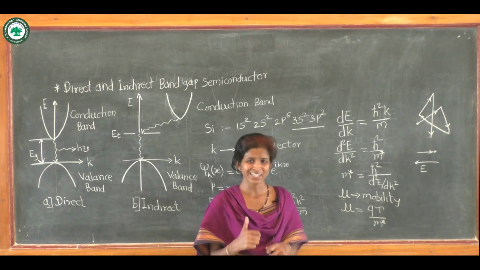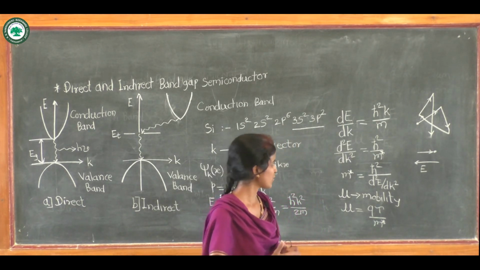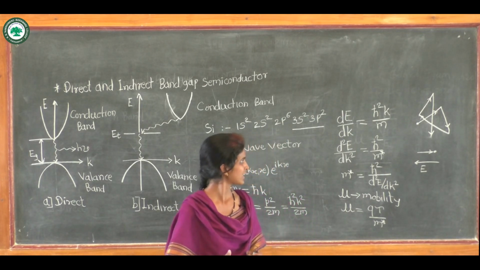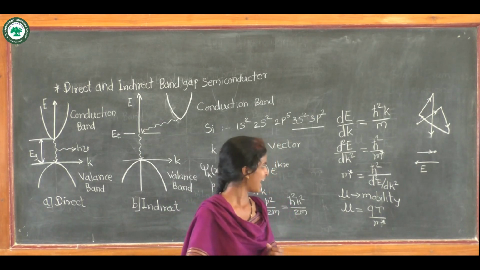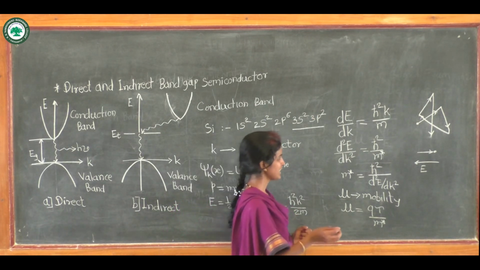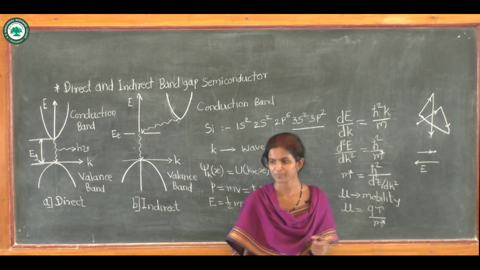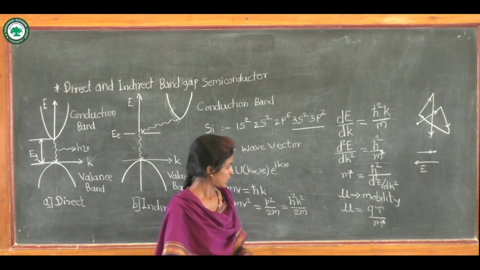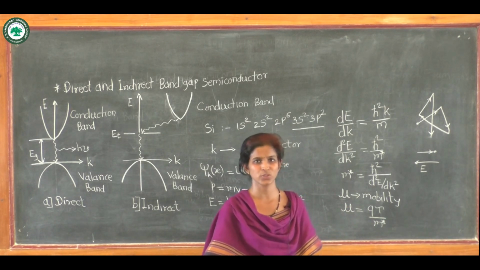However, when electric field is applied, there may be also the collision of charge carriers with the lattice and the defects within the material, and the net direction will be in the positive x direction. And tau is the mean time between the two successive collisions.